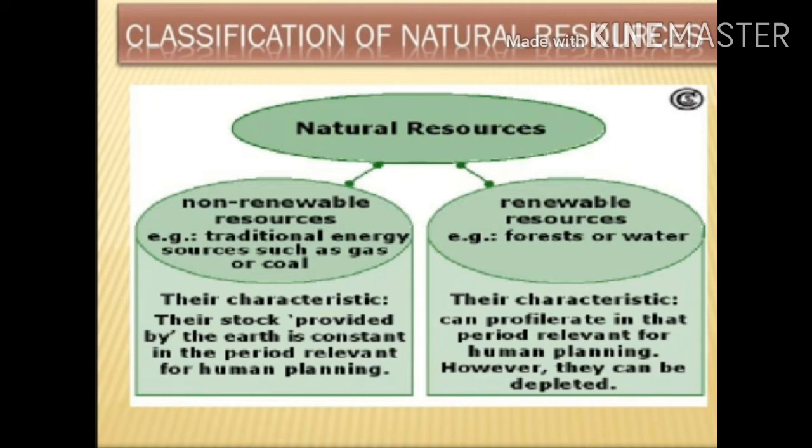Now, renewable resources. Renewable resources can be replenished again and again by some natural cycles. For example, water. Water is replenished by the water cycle. Forests can be grown again and again. So forest and water are renewable resources.